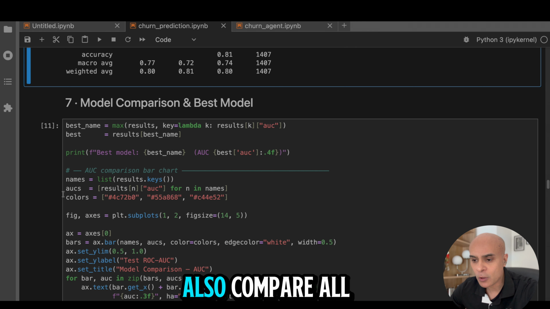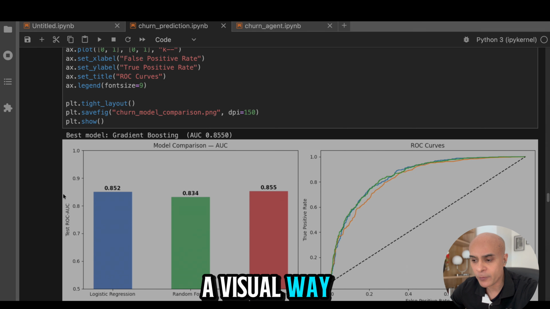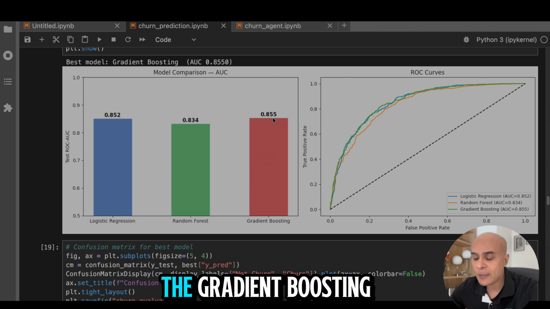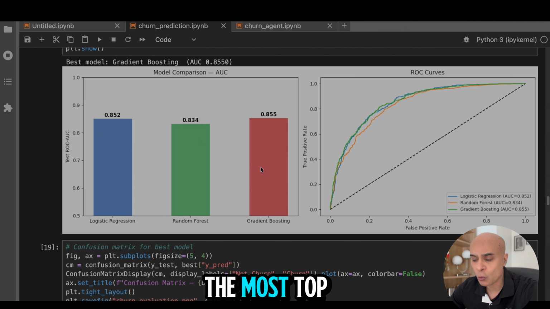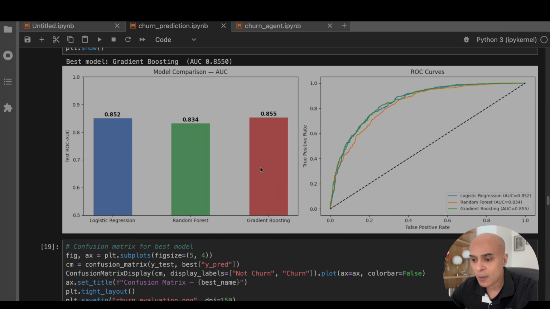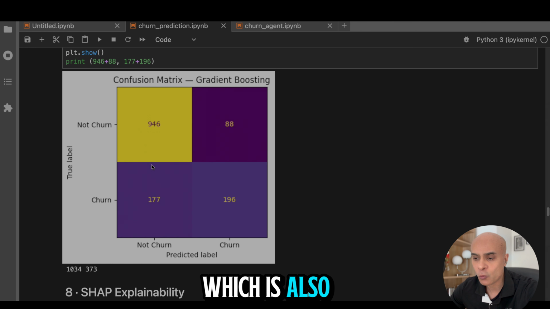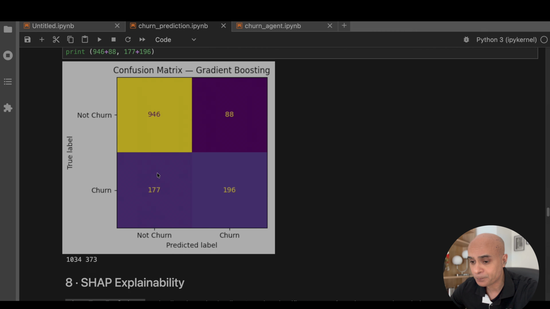Now you can also compare all the models in a visual way. So here we have our 3 models, and here this is the AUC score, and you can see that gradient boosting is one of the top performing models. We can also see some confusion matrix, which is also a way to measure the accuracy.